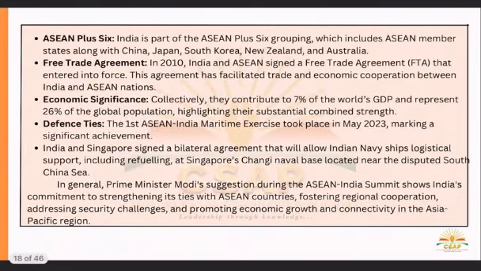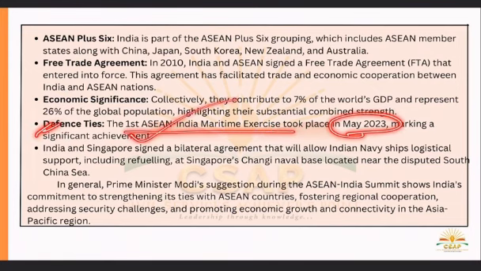31 policy, our policy with ASEAN is ongoing. ASEAN plus 6. Okay, who comes in the 6? China, Japan, South Korea, New Zealand, Australia. Okay, there is already a free trade agreement. Economic significance: contributes 7% of world GDP, represents 26% of the global population. Defense ties: the first India-ASEAN maritime exercise took place in May 2023, making it a significant achievement.